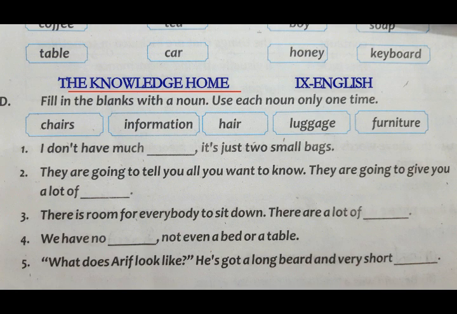You are supposed to select the word from the options like chairs, information, hair, luggage and furniture. So, I don't have much luggage.